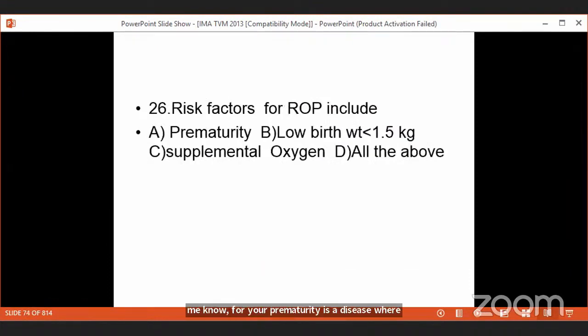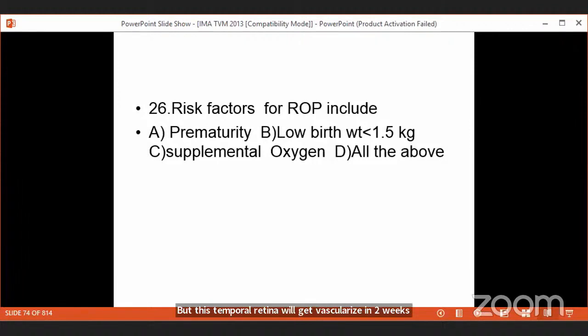When everybody is born, the retinal vessels reach up to the nasal retinal periphery, but not up to the temporal retinal periphery. That means some part of the temporal retina is avascular, but it will get vascularized in a few weeks' time.